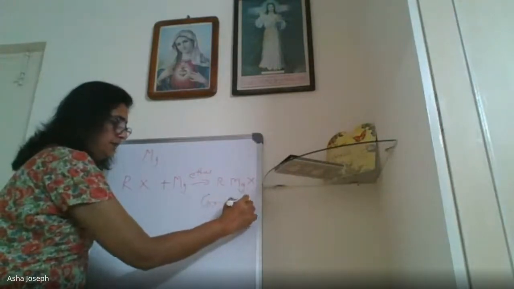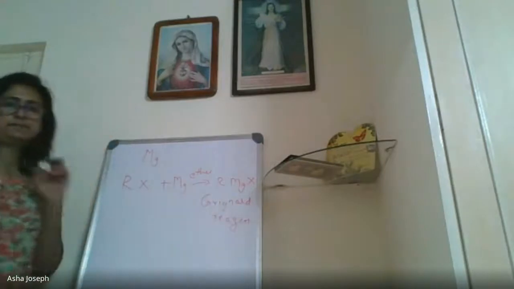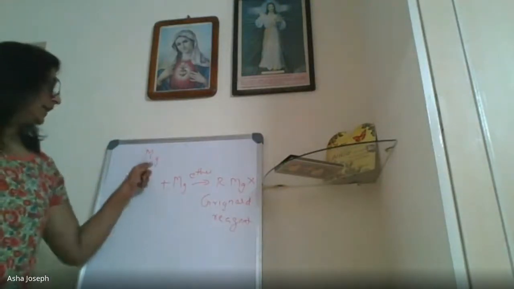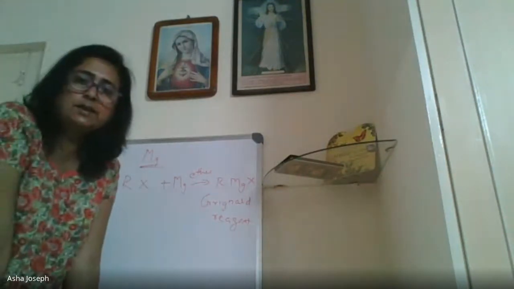It is a very important compound. So this is the reaction with the first metal, magnesium. Clear? With magnesium, you will get a Grignard reagent, which is RMgX.